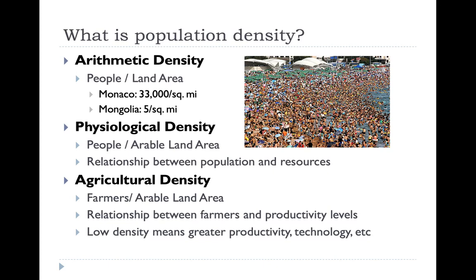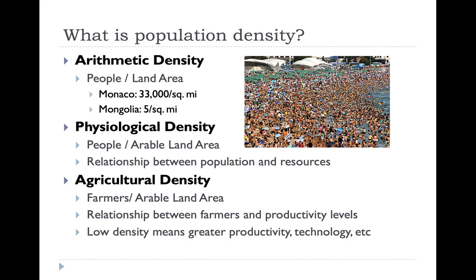The most densely populated country in the world is Monaco, which has a population of 33,000 people per square mile. That's roughly about 33,000 people living in the block that is Park High School. Mongolia, on the other hand, is the most sparsely populated country in the world. They have only 5 people living per square mile.